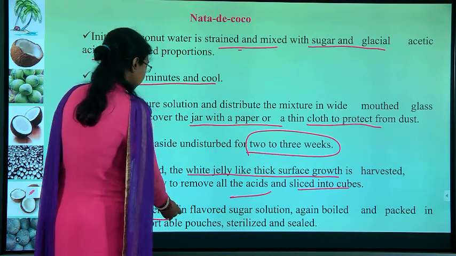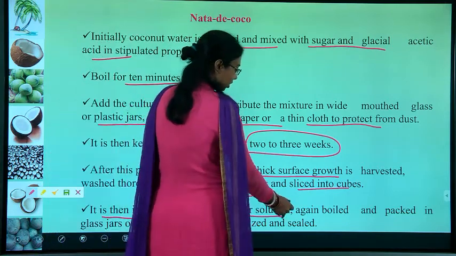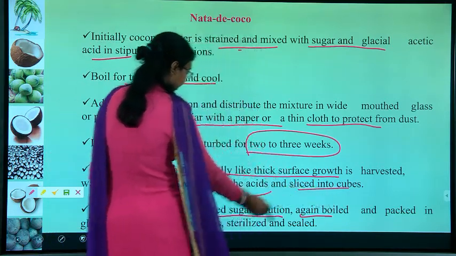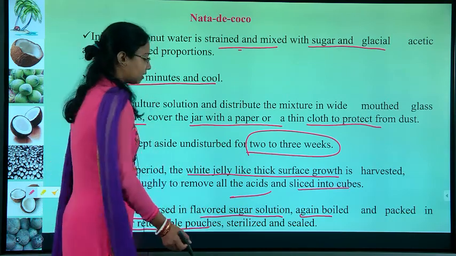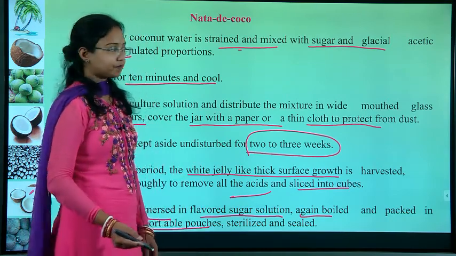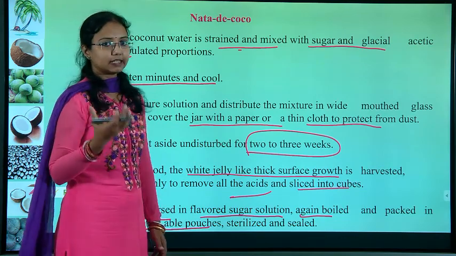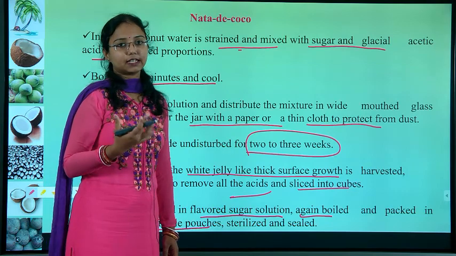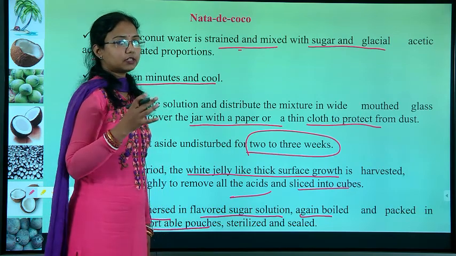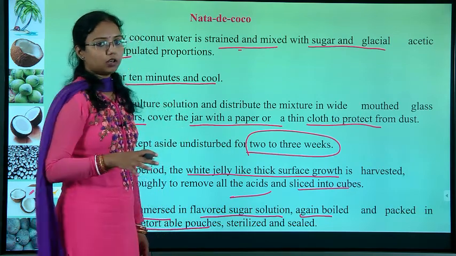It is then immersed in flavored sugar solution, boiled again, packed in glass jars or retortable pouches, sterilized and sealed. So after getting the cubes, we put them in the sugar solution and dip them, and we get the product that is known as Nata de coco. Okay.